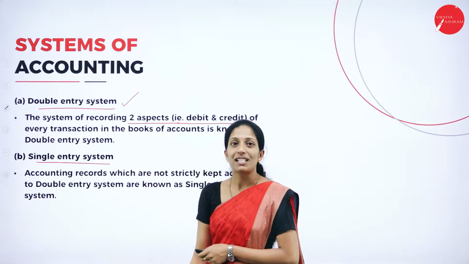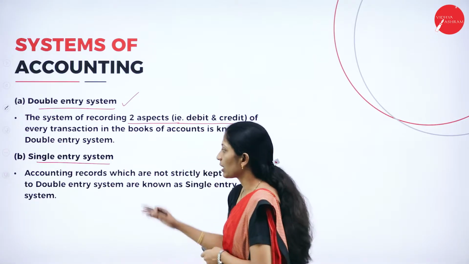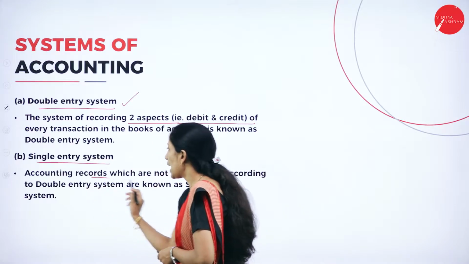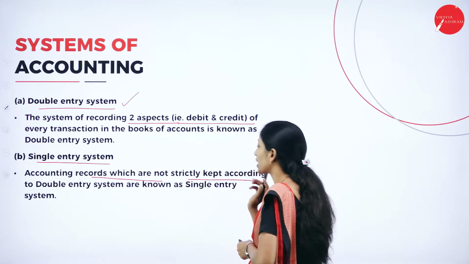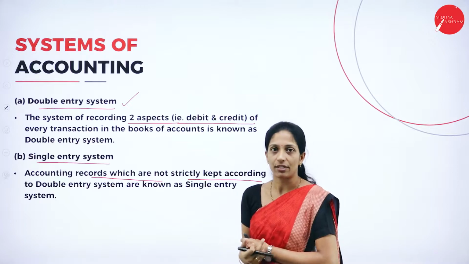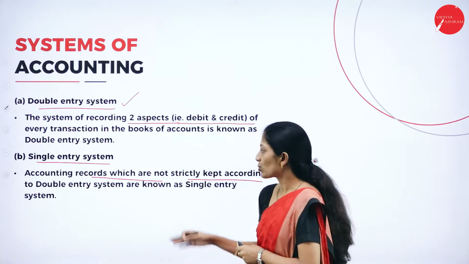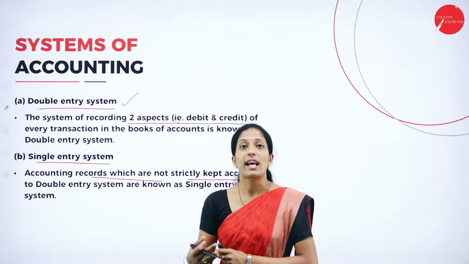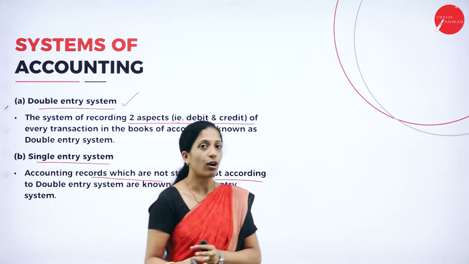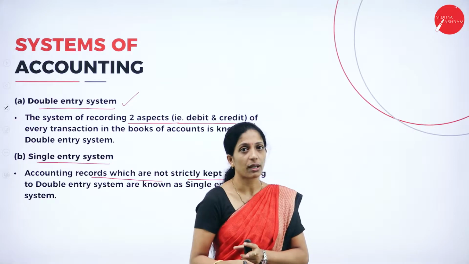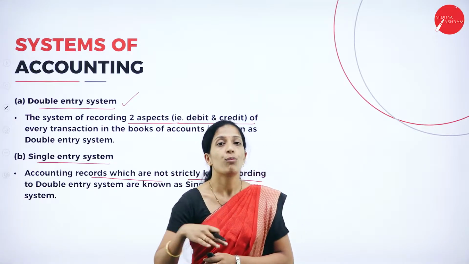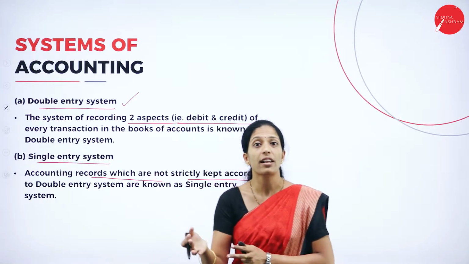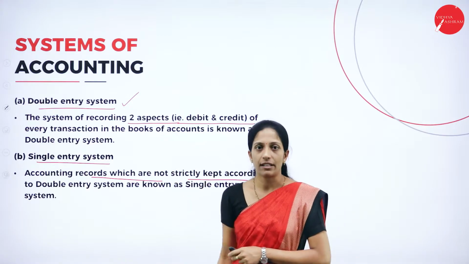The second system is the single entry system. Now what is the single entry system? Accounting records which are not strictly kept according to the double entry system are termed the single entry system. It is also called an incomplete system of recording or incomplete system of bookkeeping, where it is not as accurate as the double entry system.